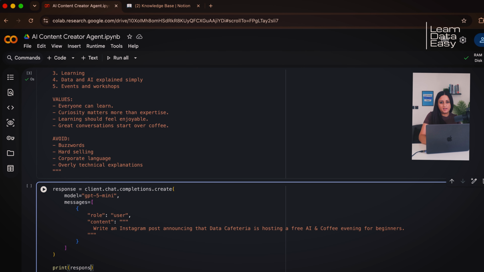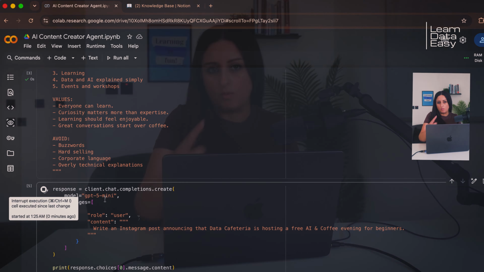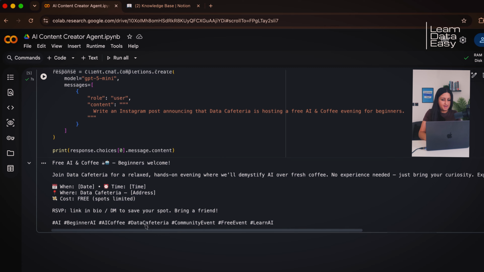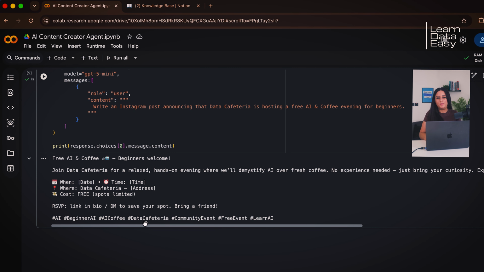So you'll notice here that the response, we're choosing the first of the choices. So it actually gives us more outputs than one, but we want the first one. So that's index 0. And we want the message, but from that message, we want the content piece. So we can see that here. And as you can see, it is quite generic. It does not feel like it is human generated, to be honest. And as you can see, nobody talks like that. It sounds very AI generated.